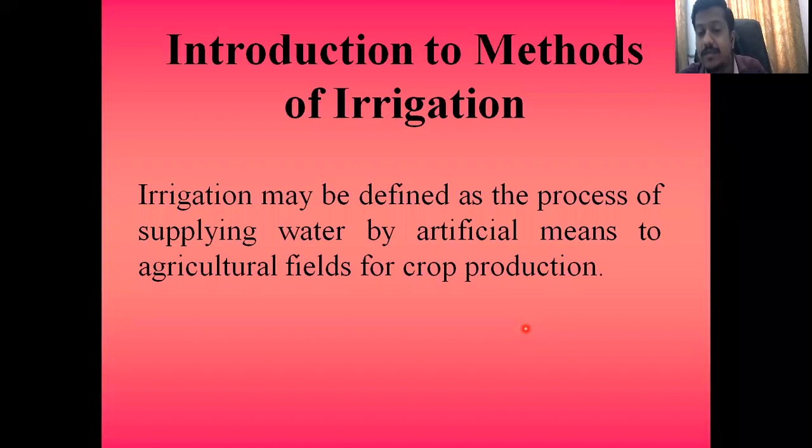So irrigation may be defined as the process of supplying water by artificial means, that is, through pipes or through canals.